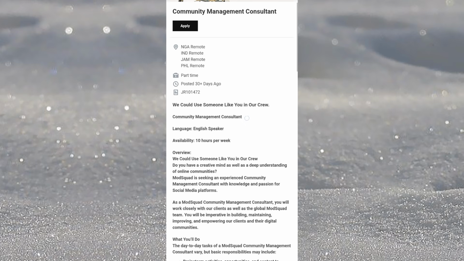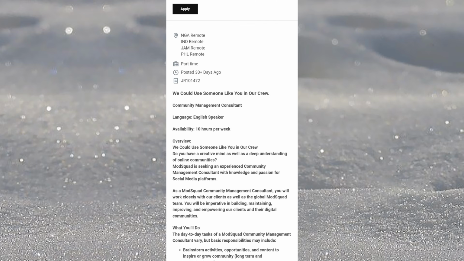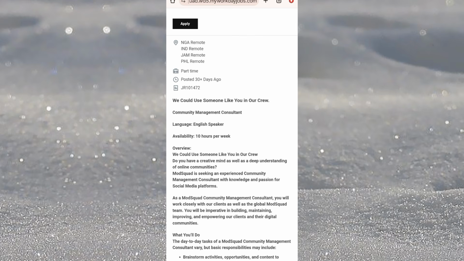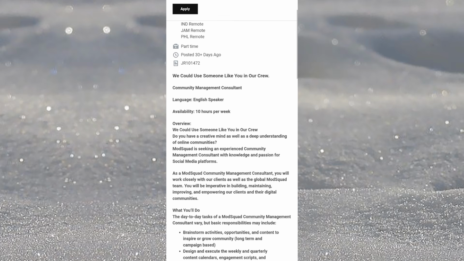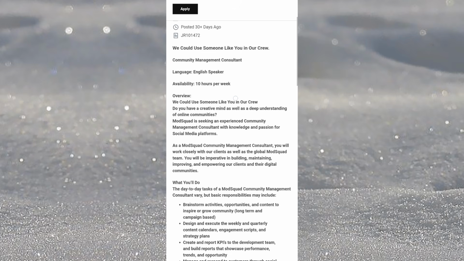This one is available for Nigeria, India, Jamaica, the Philippines, so African countries are also accepted. They're looking for remote workers from those locations. This is actually a part-time job.